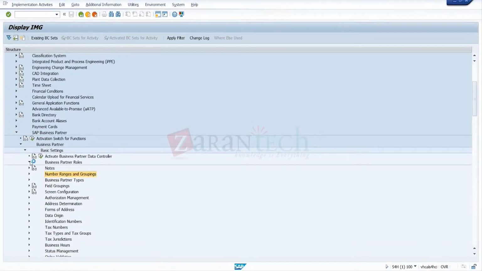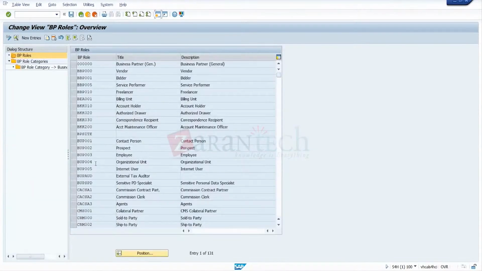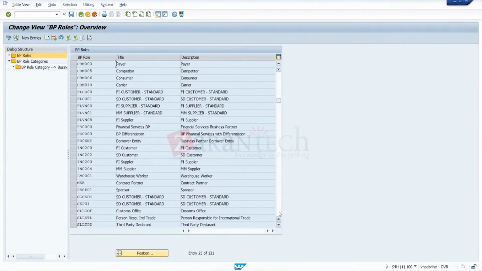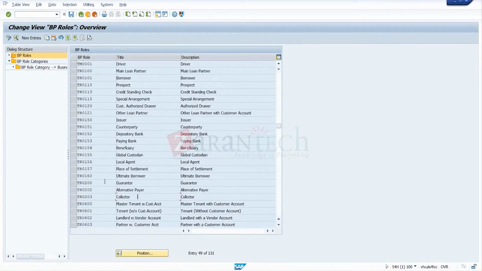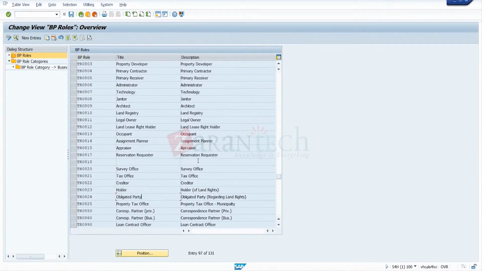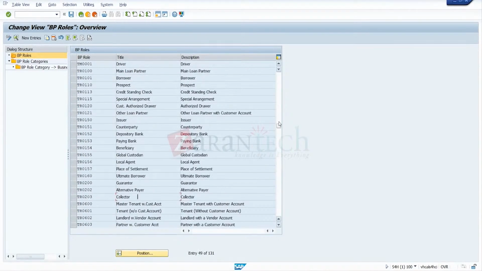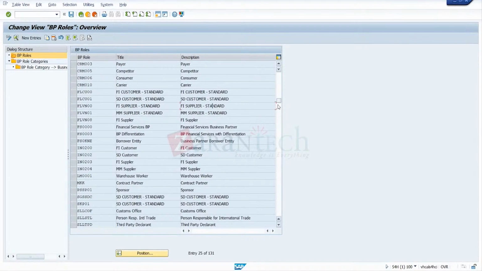So the BP role, I'll show one more thing here. If you want to make a new BP role, yesterday we made a BP role. I think we made something starting with RK or RS, RKS, RKT.